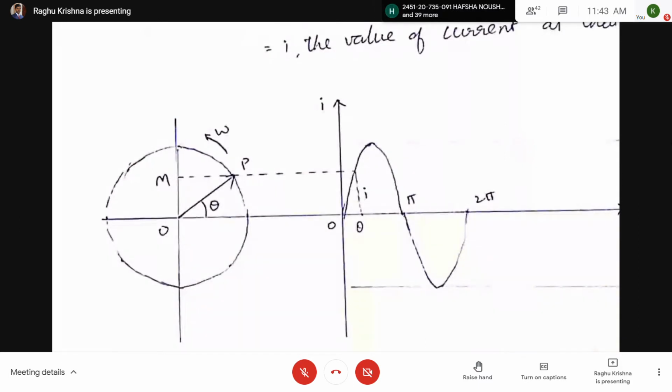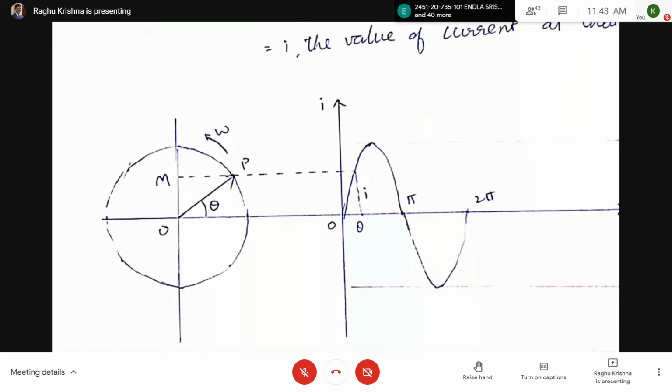When theta equal to pi, what is the value of OM? OM is a projection of OP on y-axis. So anybody tell, when theta equal to pi by 2, what is the value of OM? Yeah, please respond.